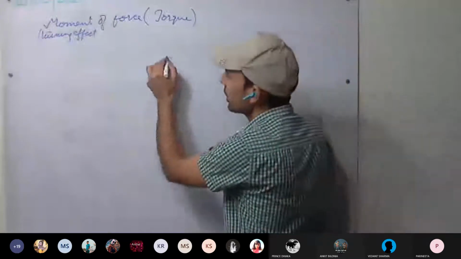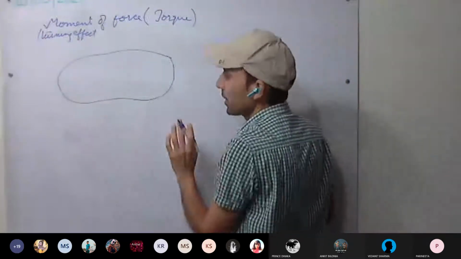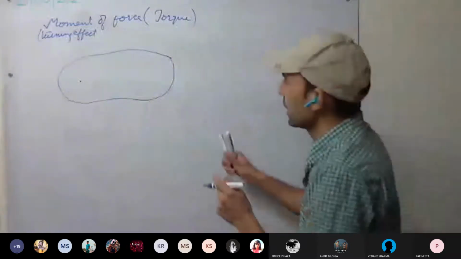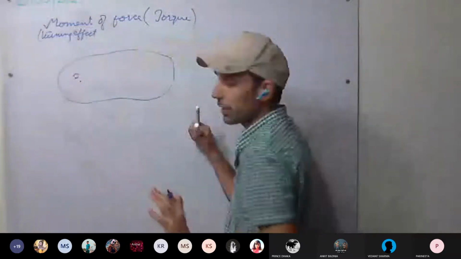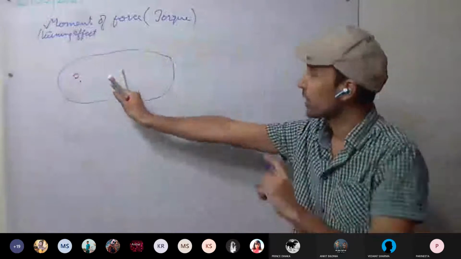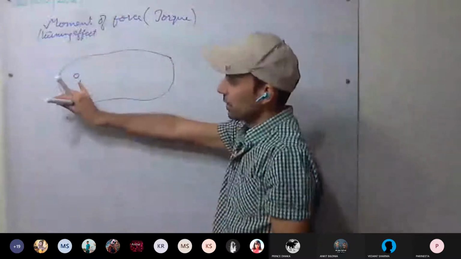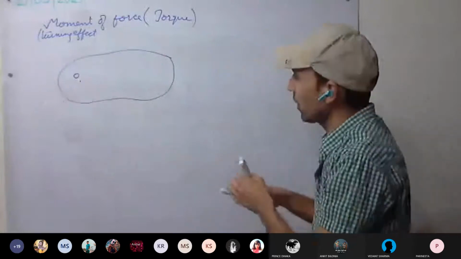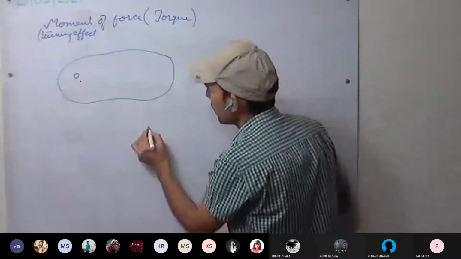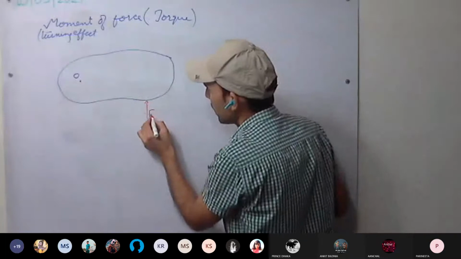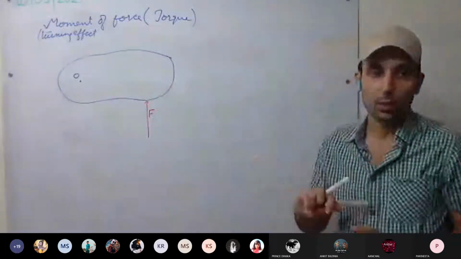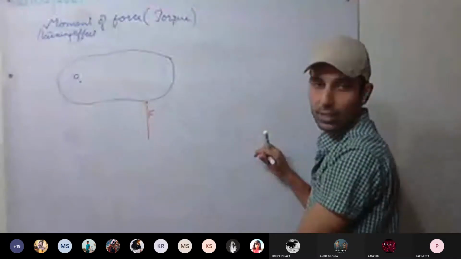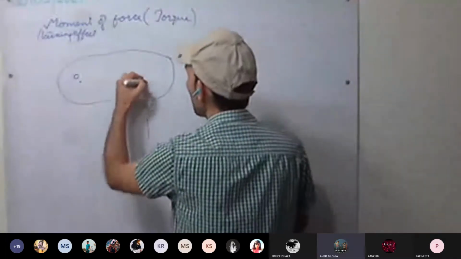Now consider a body. For example, this is the one body. It is pivoted at a point, O point it is. At O, it is pivoted. So it can rotate around this point. Now some force is applied. I'm applying the force in this direction. So what is the line of force? This is the line of force, the line in which the force is being applied.